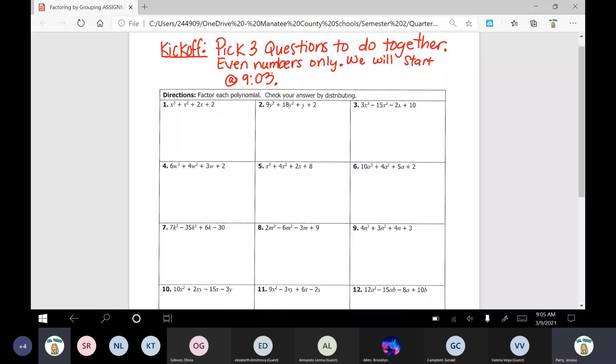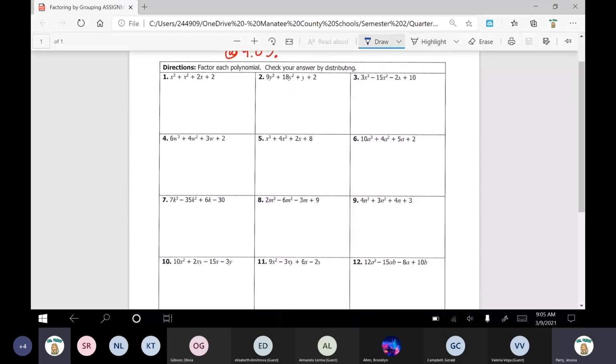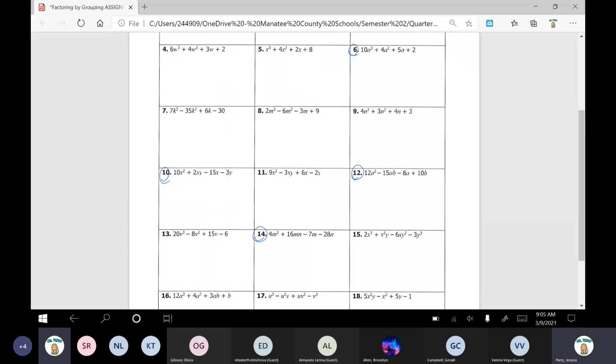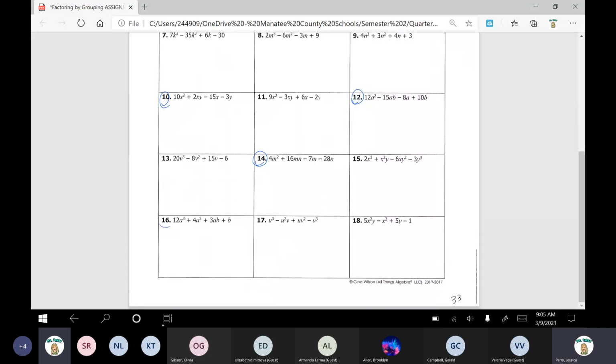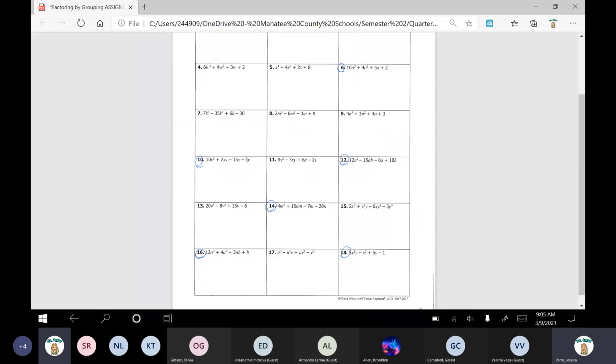So let's see. From those questions, 6, 10, 12, 14, 16, 18. Maybe I can even circle them on my screen. Here are the ones that you guys requested. I'll circle them. 6, 10, 12, 14, 16, 18. From those questions, go ahead and narrow it down to just your top 3 choices from those ones. If you could only pick 3 of those ones, now we've narrowed it down.